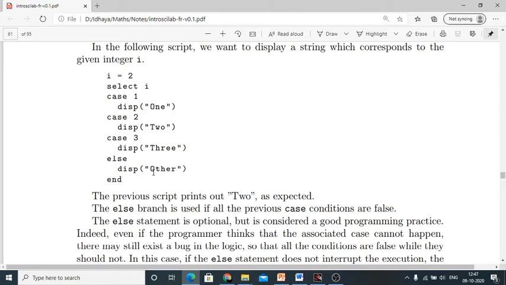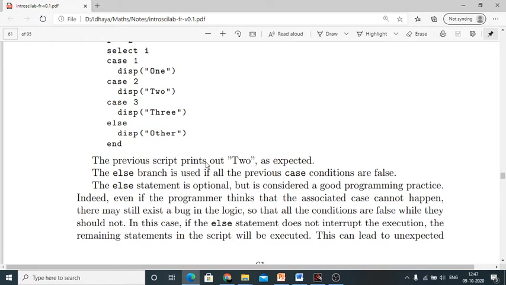So this is the general format, you have to use it. This is a script, you have to follow it. First you have to assign some values to the variable, then you have to select the cases. If the value of I is 1 it will go to this 1, if it is 2 it will go to 2, otherwise it will display that other message. Did you understand what is the meaning of this?